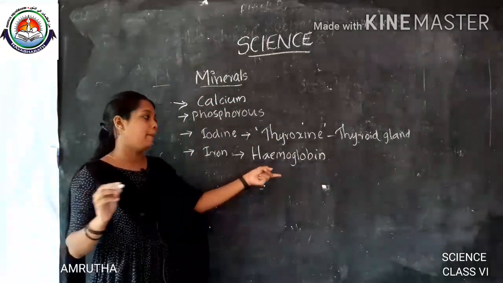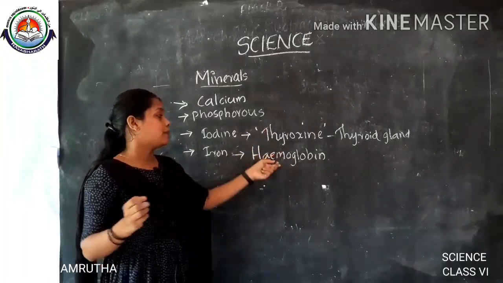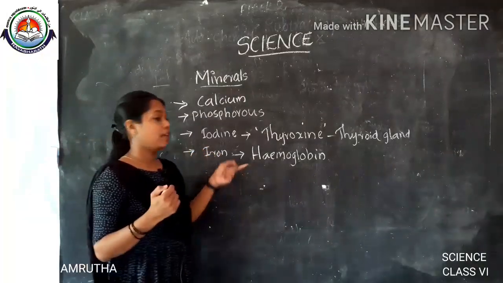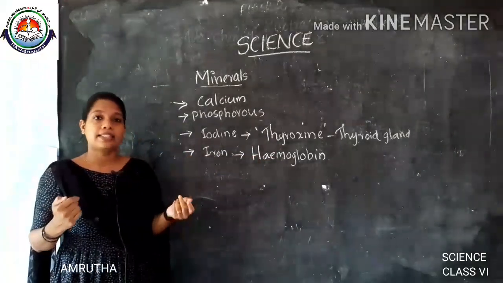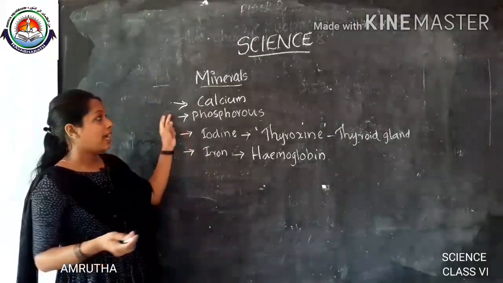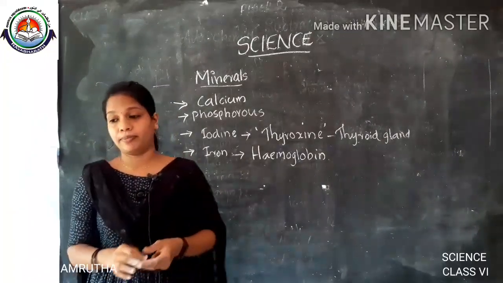Hemoglobin is the most important constituent in blood. So it is produced with the help of iron. Iron is necessary for the production of hemoglobin. Is it clear to you? Yes, that's all about minerals. And then we move on to the next, that is roughages.